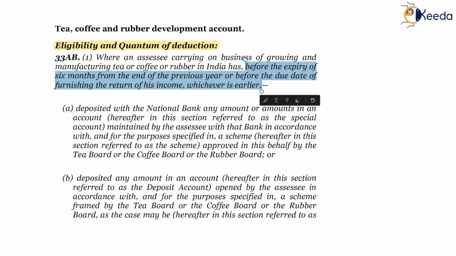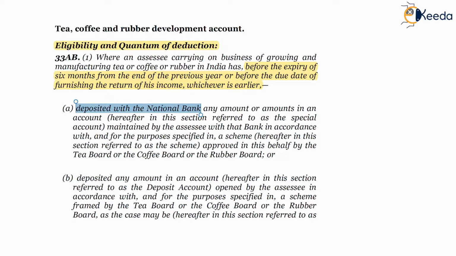So the option is to be exercised, meaning the amount will have to be deposited in a special deposit account before 6 months from the end of the previous year or the filing of the return of income, whichever is earlier. Point A: deposited with a national bank.